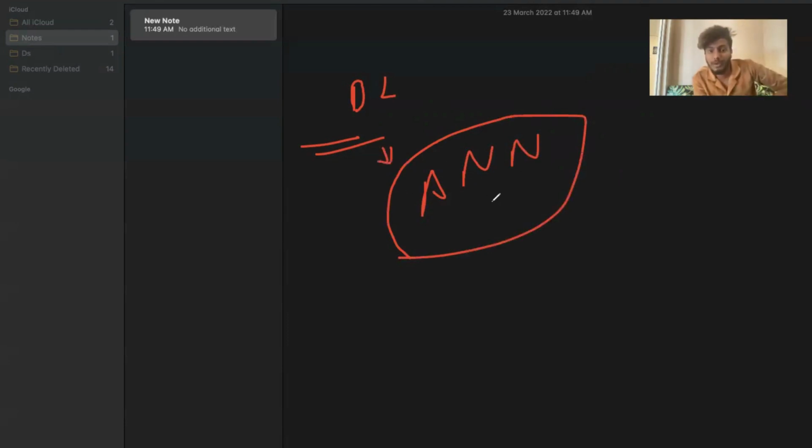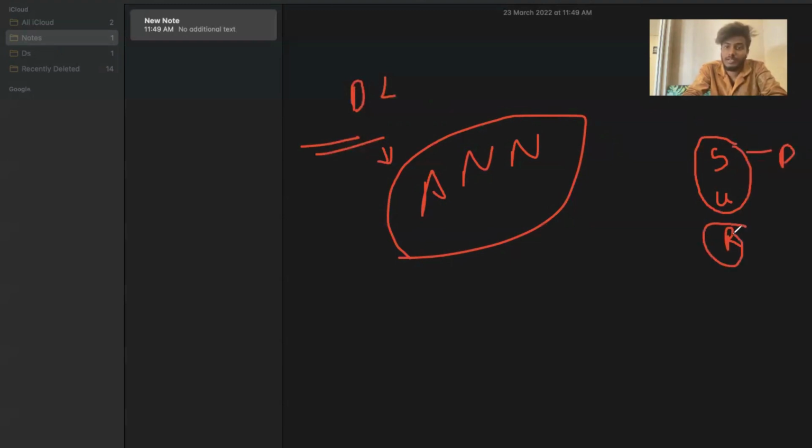It is inspired by a brain cell called neuron, which led to the concept of artificial neural network. In the previous topic about machine learning, I spoke about supervised, unsupervised, and reinforcement learning. The first two come mostly under data science. Reinforcement learning comes under deep learning and artificial intelligence.